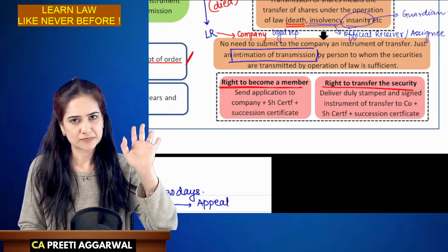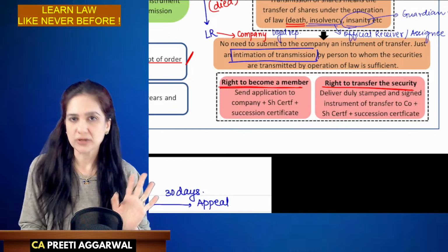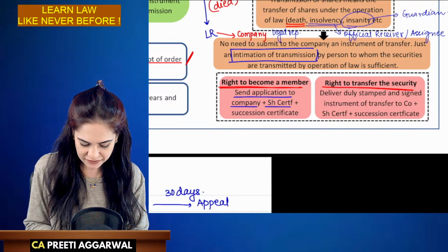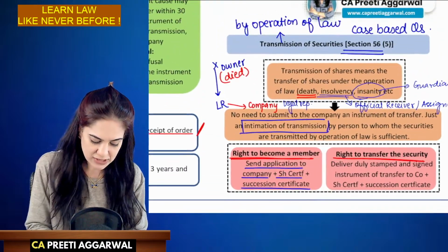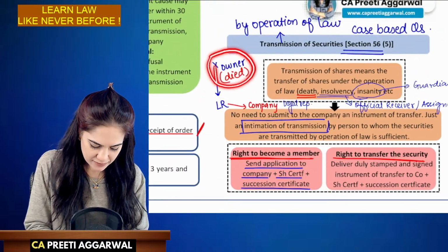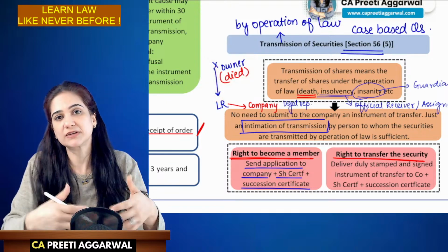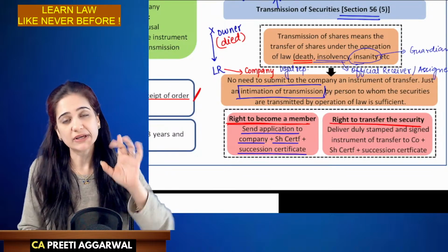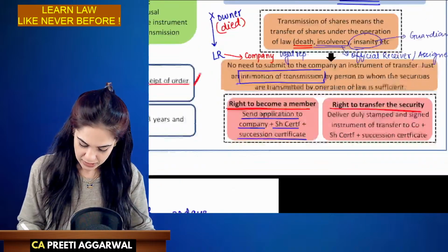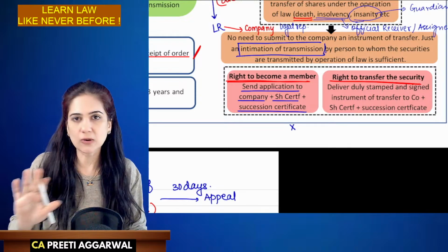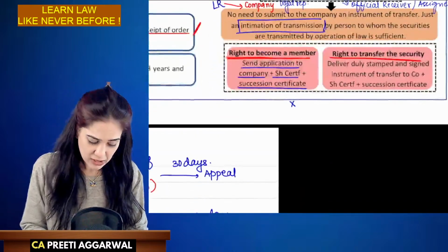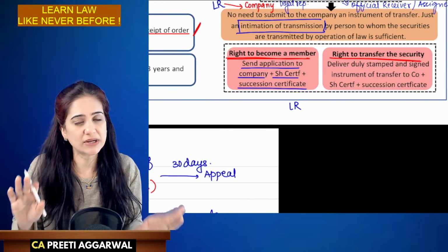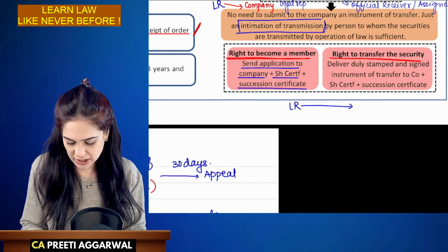I will decide. If he decides to become a member, then he will send an application to the company along with a share certificate and succession certificate. Succession means he will give a proof that I have succeeded the shares from X. If he doesn't want to become the owner, he can transfer the shares further. X was the owner, right? The legal representative does not want the shares to be in his name. He can transfer the shares to B.